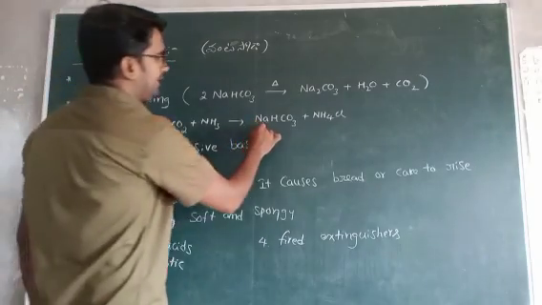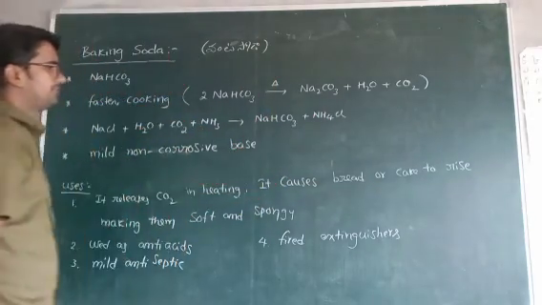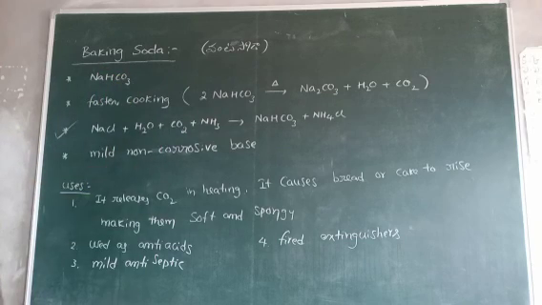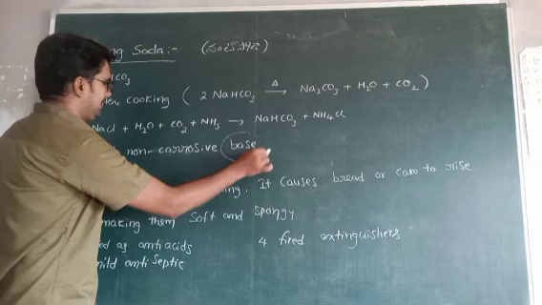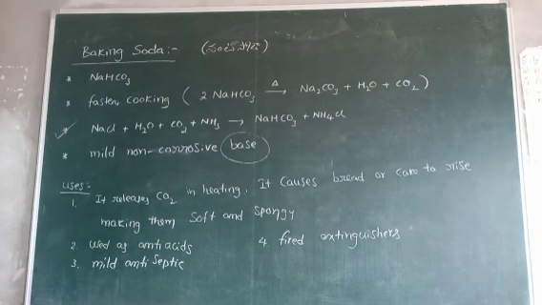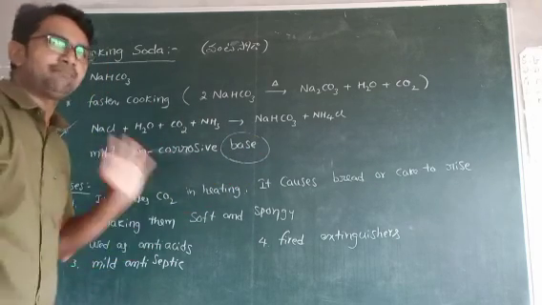It gives NaHCO3 and NH4Cl. Just practice this equation. And what is the nature of baking soda? It is a mild, non-corrosive base. Simply, it is a mild base.